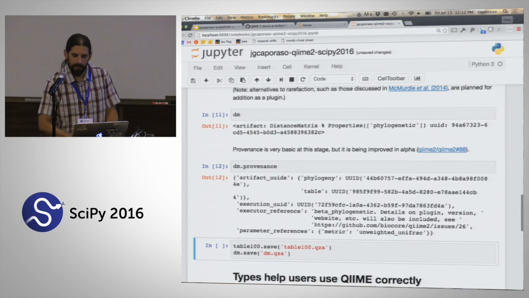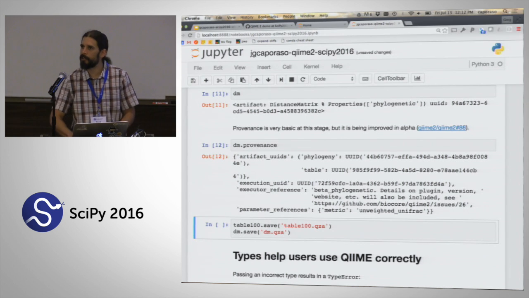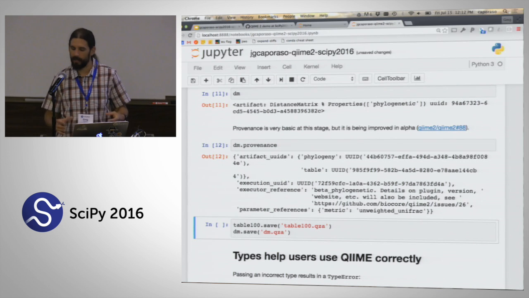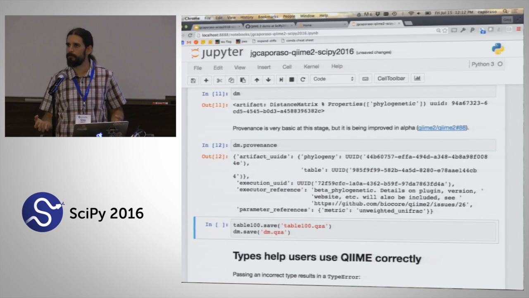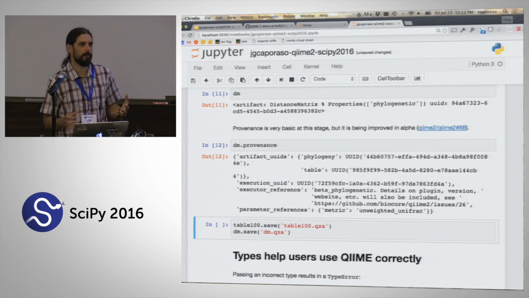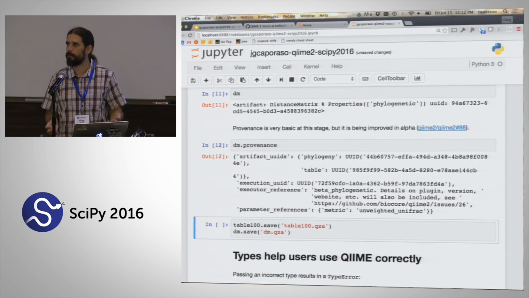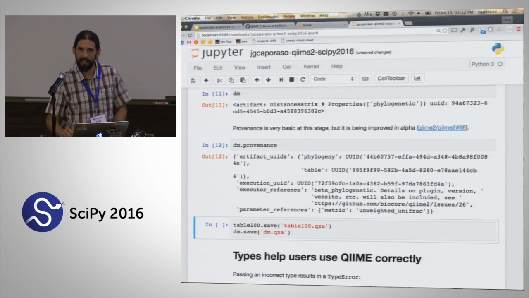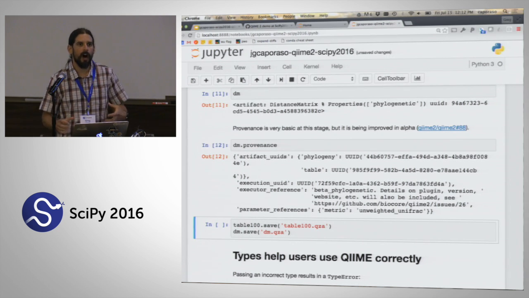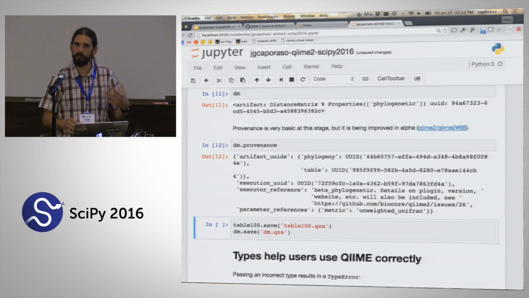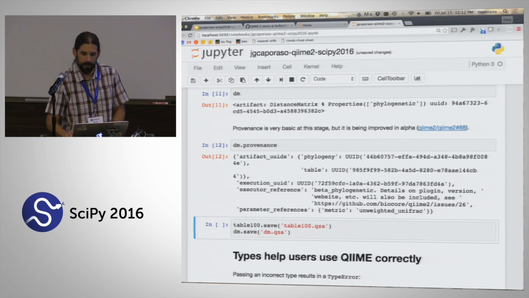We also get some very basic provenance information at the moment. One of the things that we're working on is improving this provenance. But what this lets us get is information about where this artifact came from. And so this is really helpful for reproducibility. So if I have some artifact that I'm talking about in a scientific publication, I can always go back and figure out exactly where that artifact came from. And so this takes that burden off of our biologist end users who may not be as comfortable or really care as much about doing all that tracking.